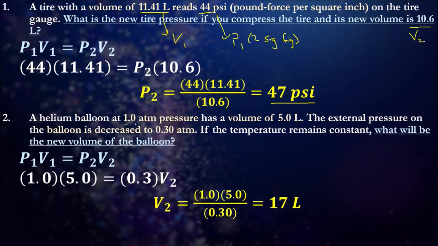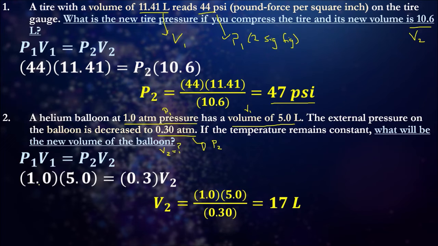Next one we have is the pressure. So pressure P1, volume is 5 liters, that's V1. And then we have a pressure of P2. What we're trying to find is what V2 is.